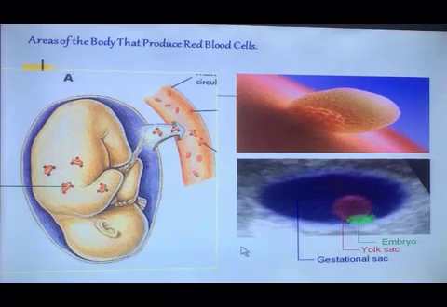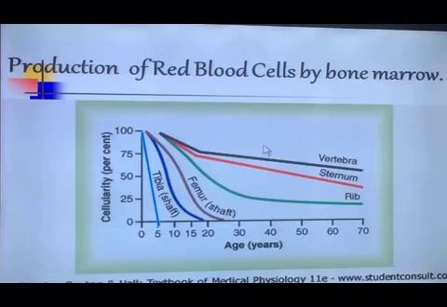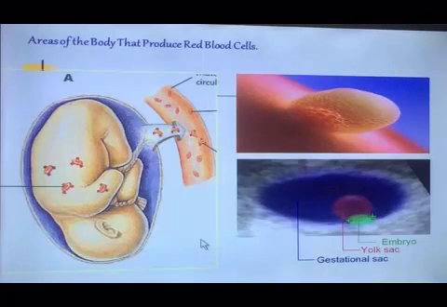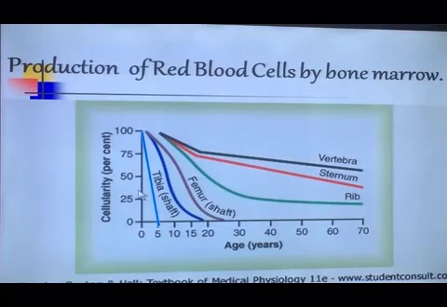Haematopoiesis occurs in the early weeks of embryonic life, and primitive nucleated red blood cells are produced in the yolk sac. Production of red blood cells by bone marrow: during intrauterine life, the development of the fetus in the womb of the mother, when bones appear, the bone marrow also develops and starts production of RBCs.